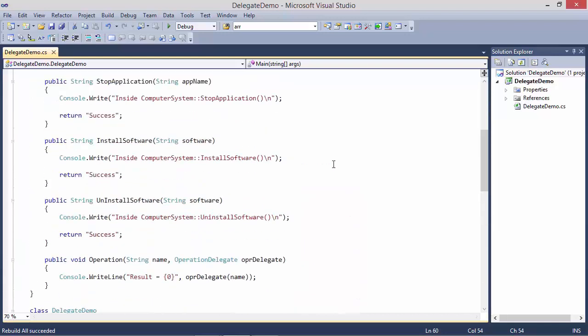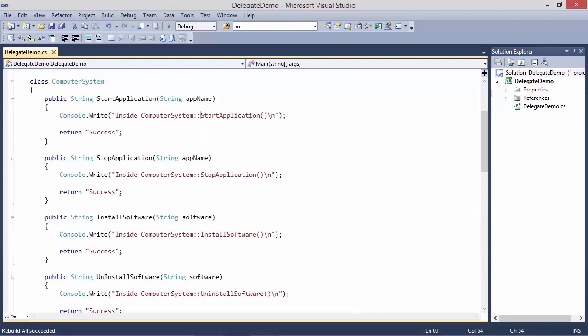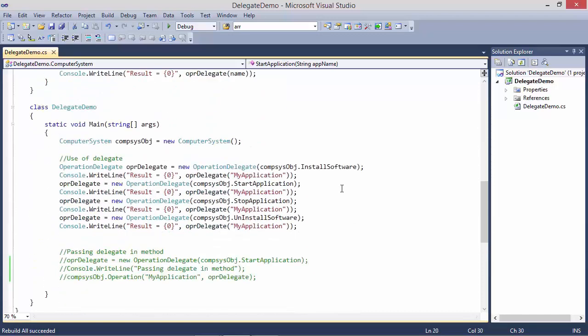So it will come here and display this statement inside computer system start application, and then it will return the value success, and the value success will be displayed here.